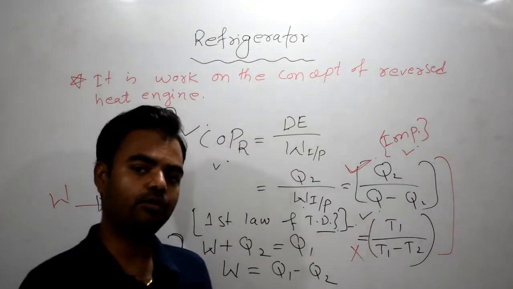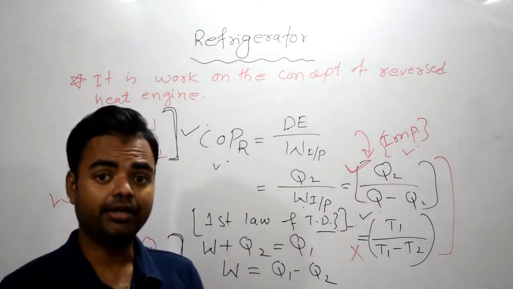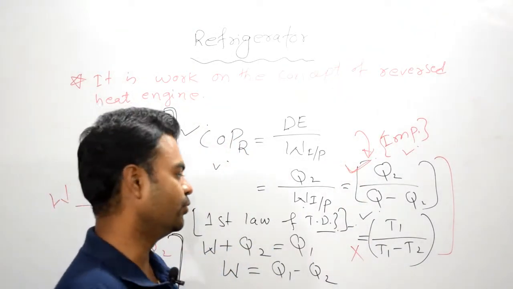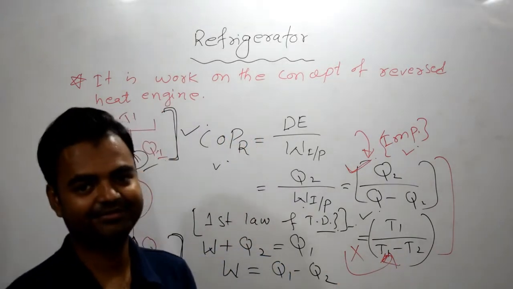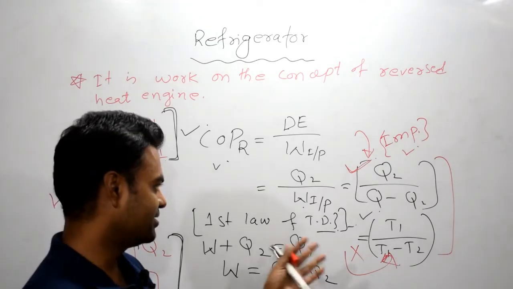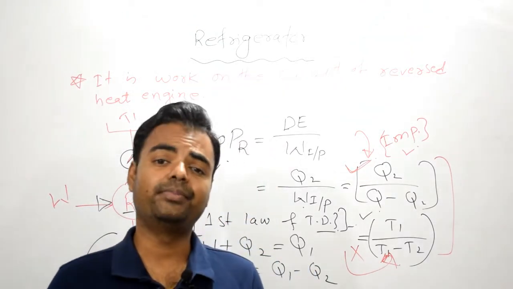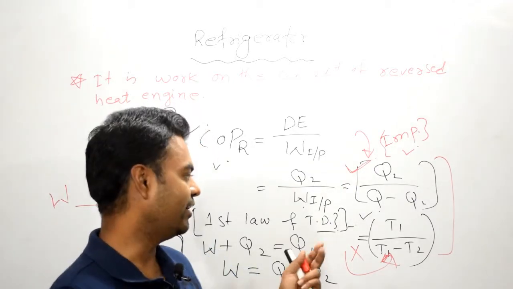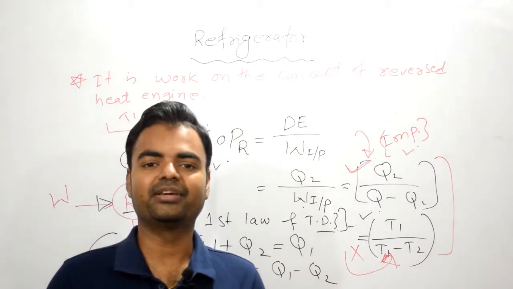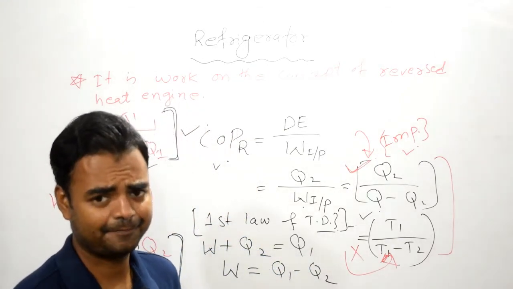If they are talking about maximum COP, then go for temperature only, not heat. I have seen this question asked in many examinations, especially competitive examinations, and students get confused and make mistakes. I don't want you to make a mistake in this case.